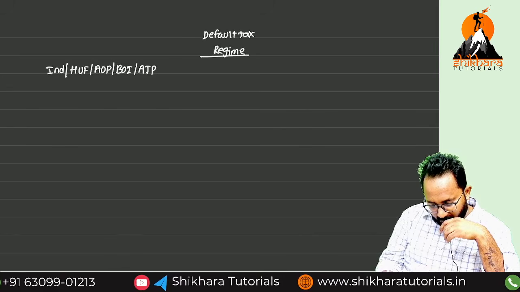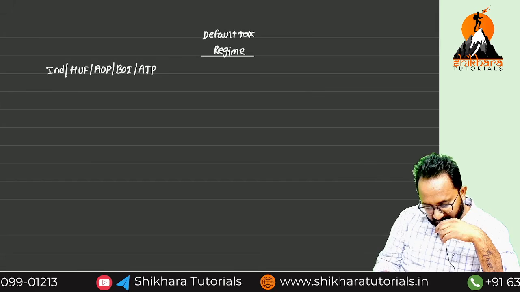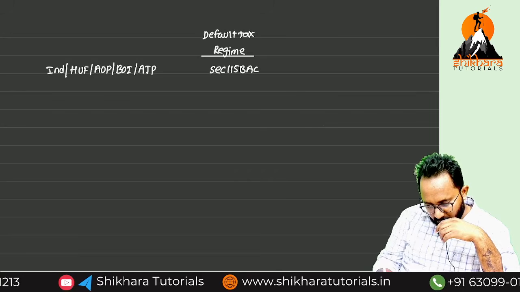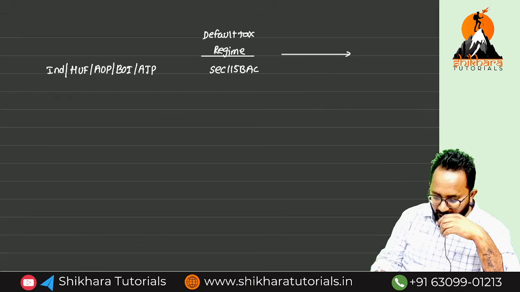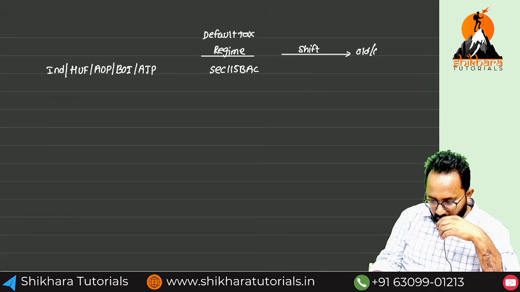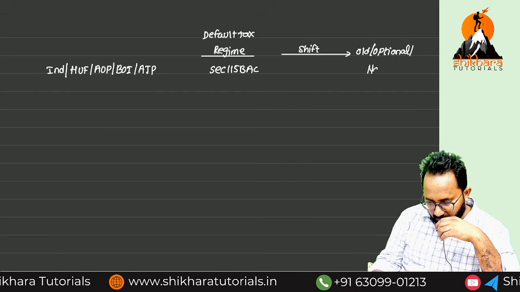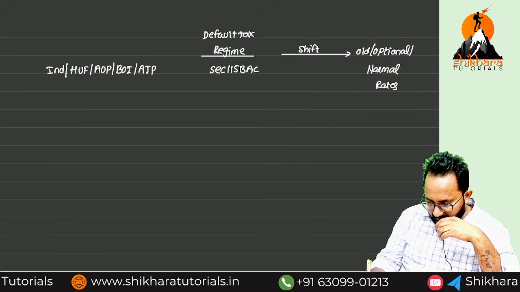That means if you are opening the return of income ITR forms, which tax rates will they take by default? 115BAC. If they don't want to follow 115BAC, we can shift from 115BAC to the old optional normal rates. Done.